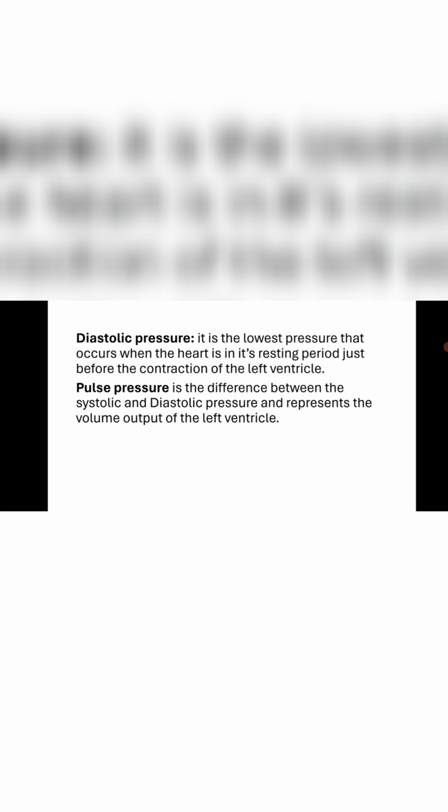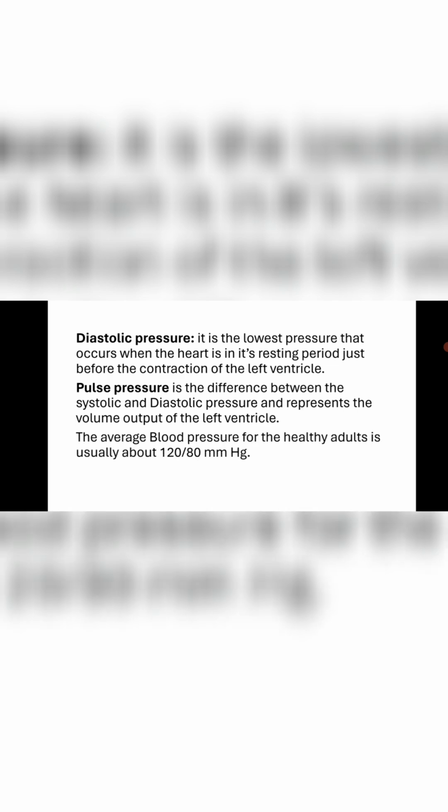Diastolic pressure is the lowest pressure that occurs when the heart is in its resting period, just before the contraction of the left ventricle. Pulse pressure is the difference between the systolic and diastolic pressure and represents the volume output of the left ventricle. The average blood pressure for a healthy adult is usually about 120 by 80 mm of Hg. A systolic pressure above 150 or below 90 mm Hg is regarded as abnormal.